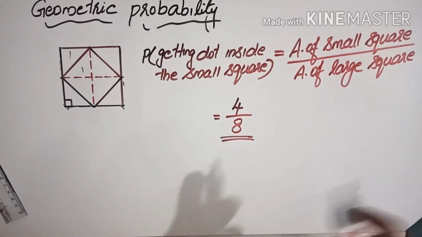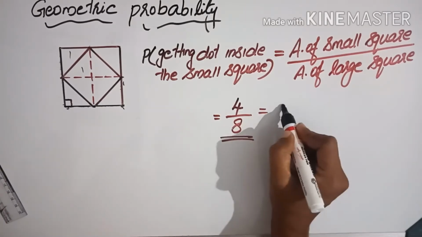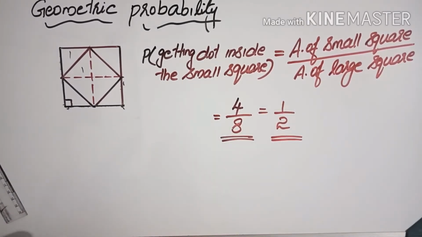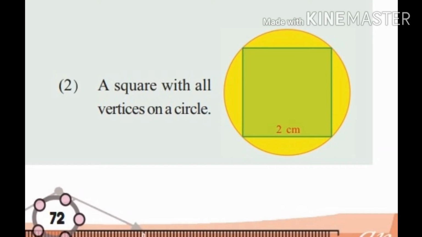This also we can simplify. The answer will be 1 by 2. Okay, so this is the probability of getting the dot inside the small square. Next is question number 2.